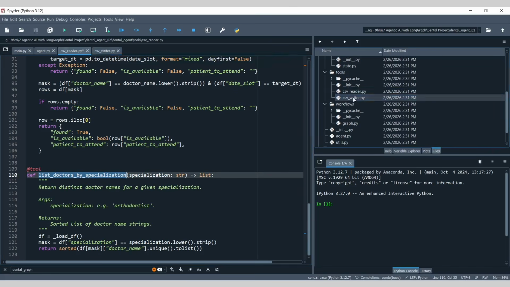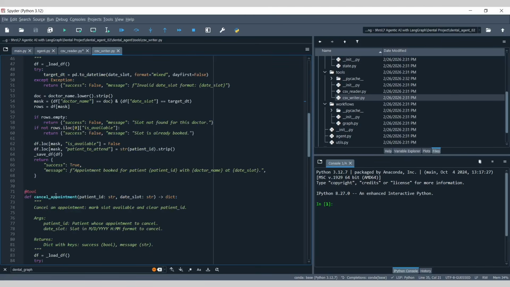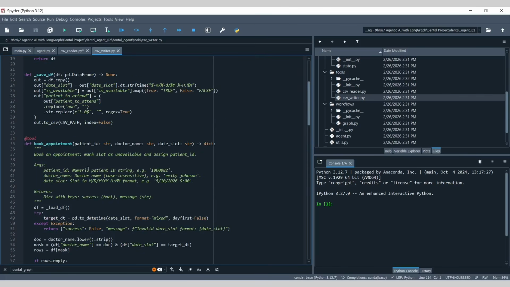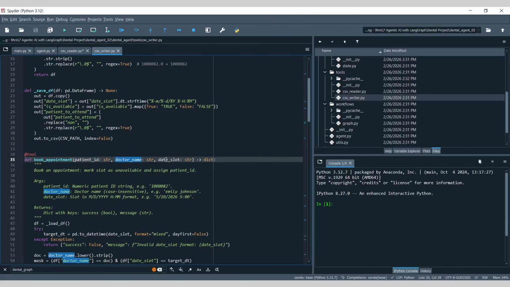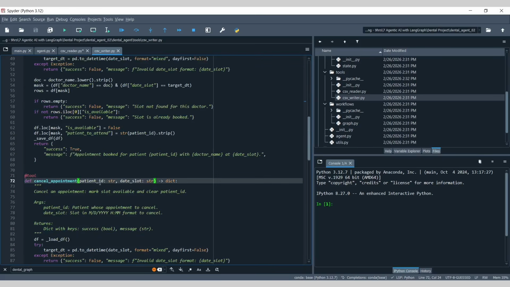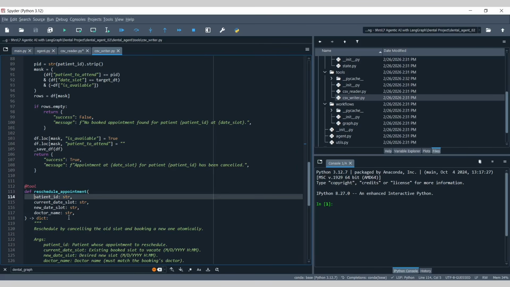Similar to CSV Reader, we have CSV Writer, where we have book appointment, cancel appointment, and reschedule appointment. If you look at these functions or tools, they are very simple. We have patient ID, doctor name, and date slot. If we have all this information, we will be able to book the appointment. Similarly, if we have patient ID and date slot, we will be able to cancel the appointment. And rescheduling also, if we have all this information, we will be able to reschedule it, right?